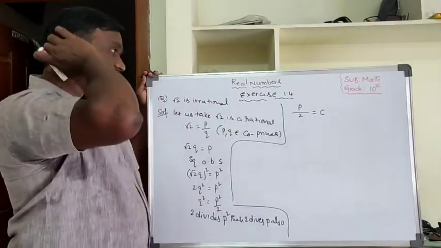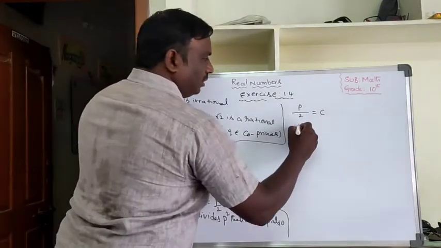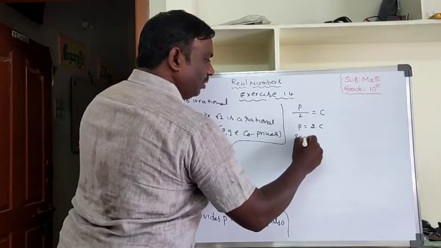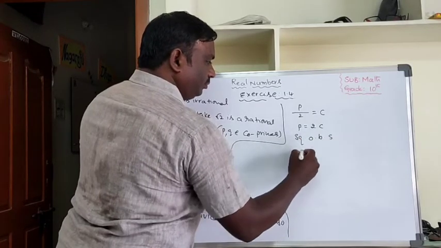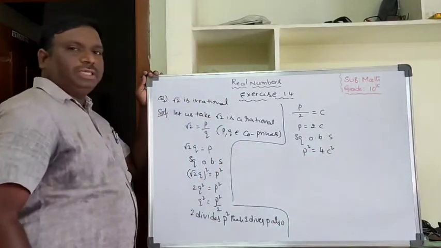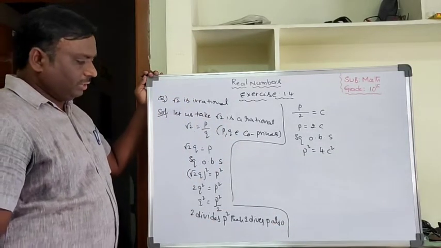That quotient I am taking as c. Then you can take p equal to 2c. Then again squaring on both sides, p square equal to 4c square.